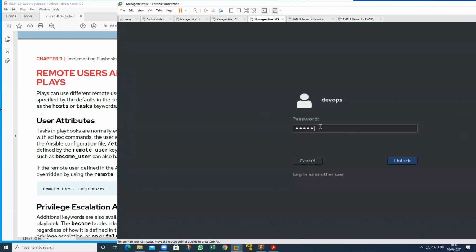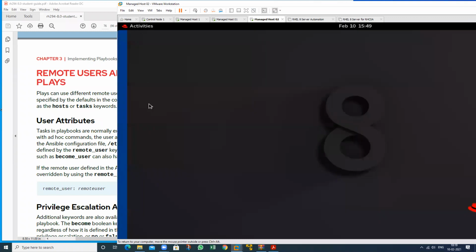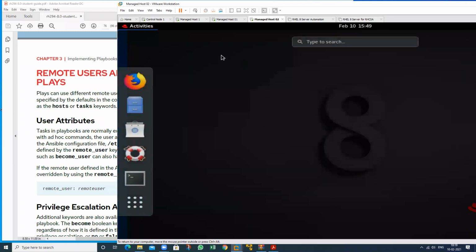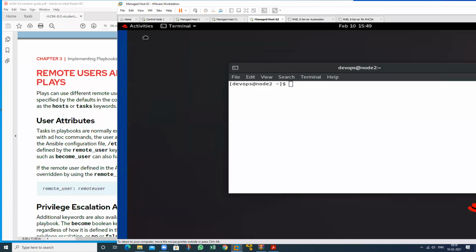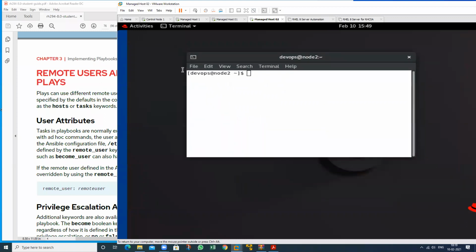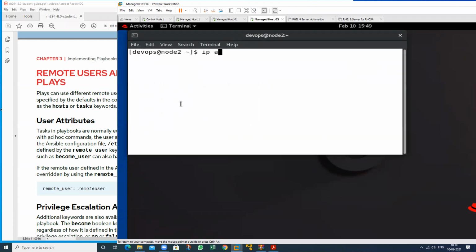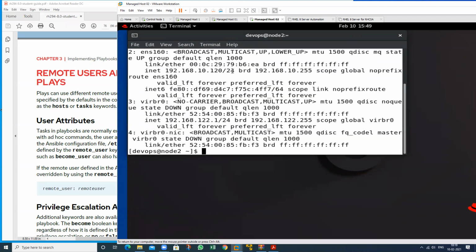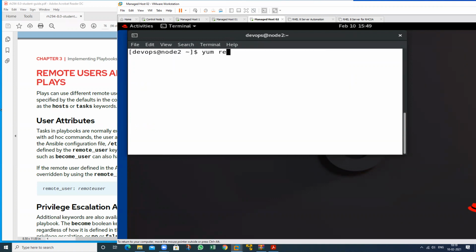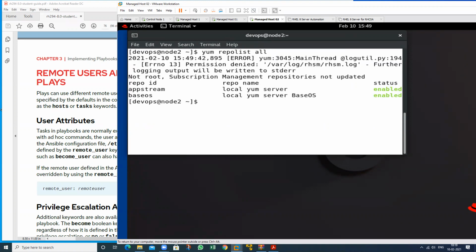See, check the name of this machine. See, this is my node 2. And what is the IP address of this machine? The IP of this machine is 120. See, yum repo list all. Check first whether my repository is working or not. Yum list, we want to check the MariaDB